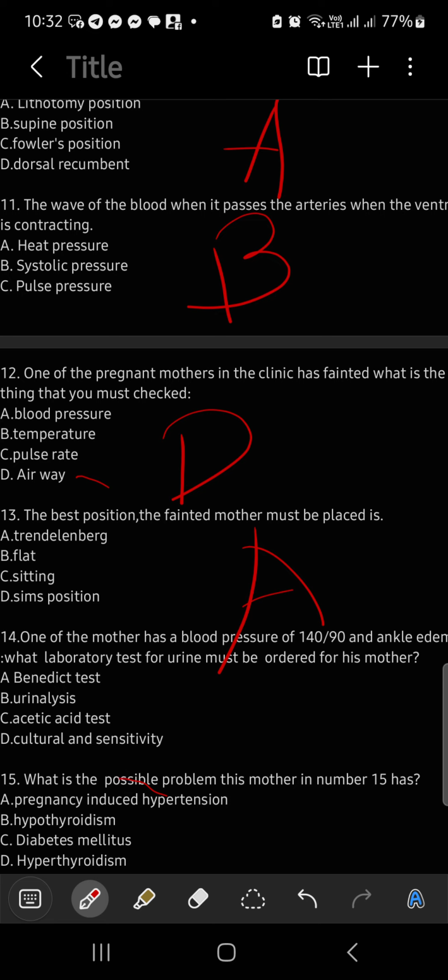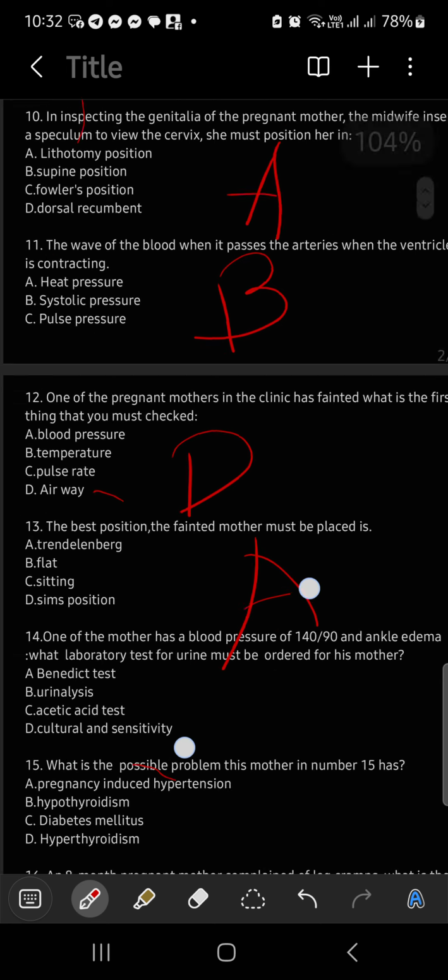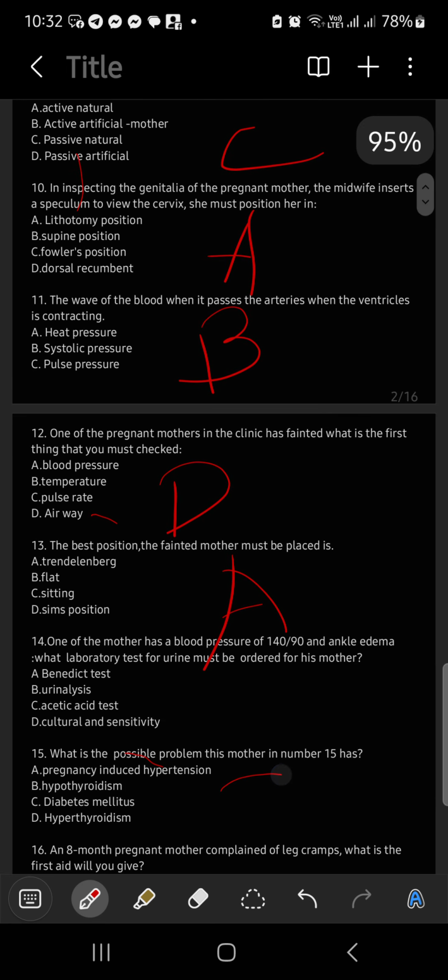Laboratory test for urine must be ordered for this mother. Very good. Now, the problem here is, okay, the question is asking for a laboratory test.